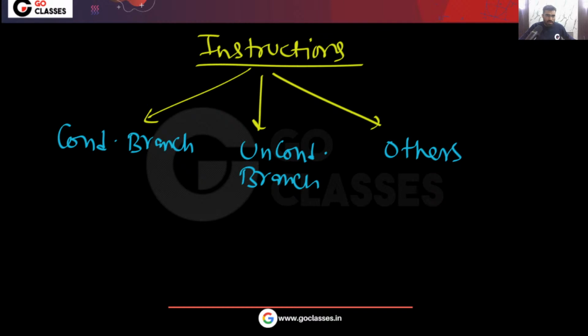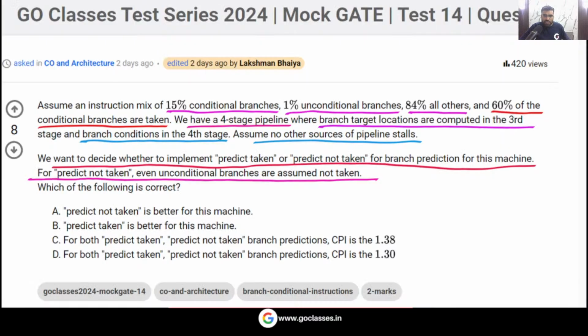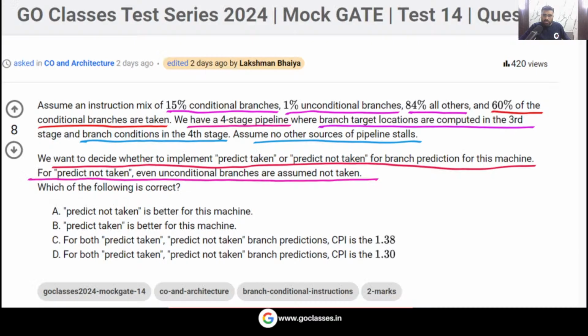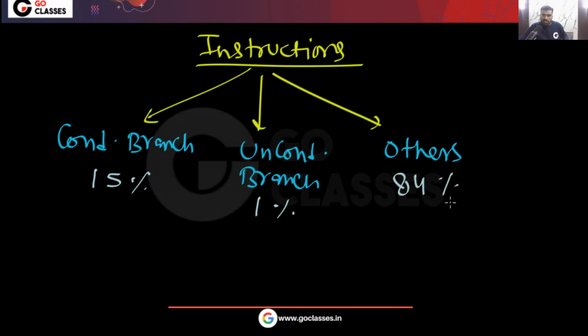Now remember, 15% are conditional branch instructions, 1% are unconditional, and you can see 84% other instructions are there.